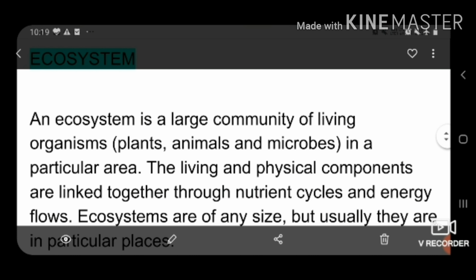So in ecosystem, we mainly read about the interaction of the living components with their physical surroundings. And there are various types of ecosystem: grassland ecosystem, forest ecosystem, marine ecosystem. So these are the various examples of the ecosystem. That means ecosystems exist in every type of place, either terrestrial or aquatic.